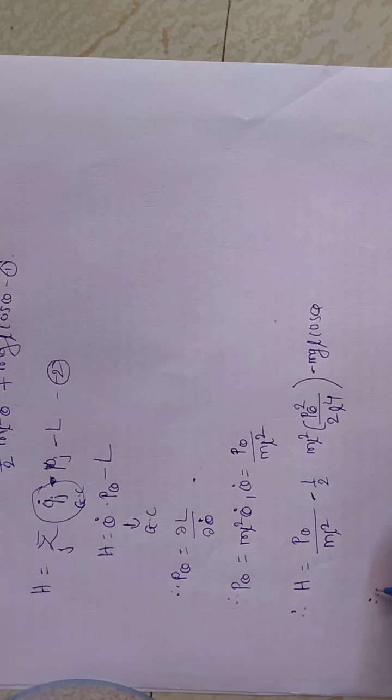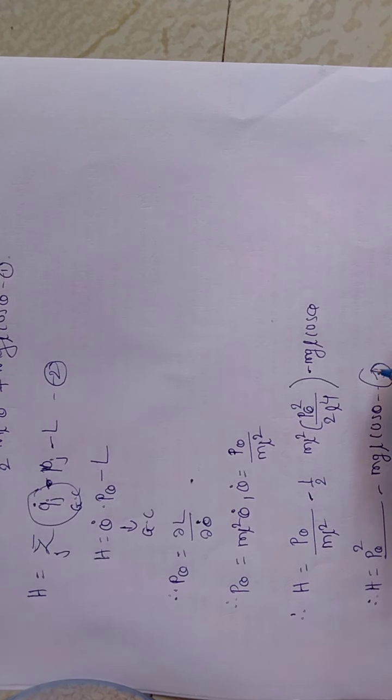So the equation becomes H is equal to p theta square divided by 2ml square minus mgl cos theta. This is equation number 3.